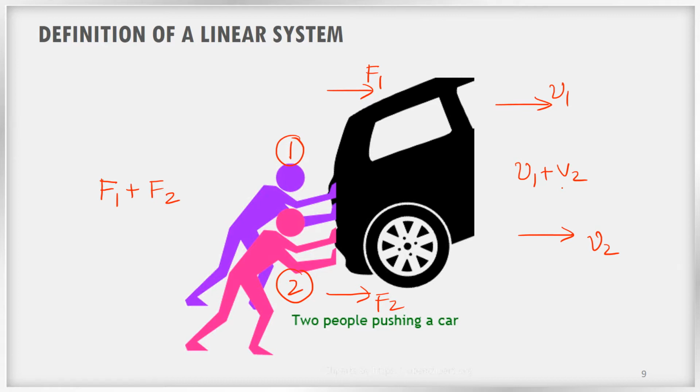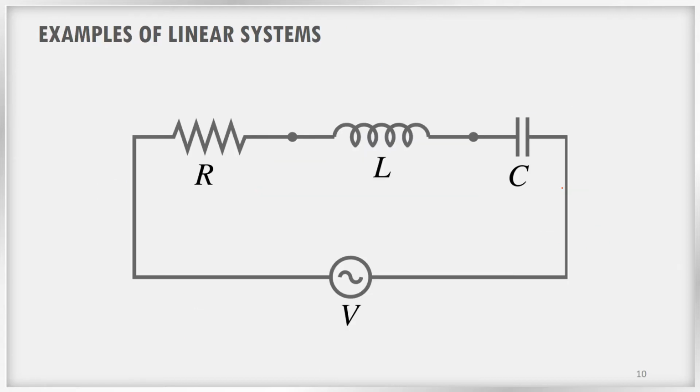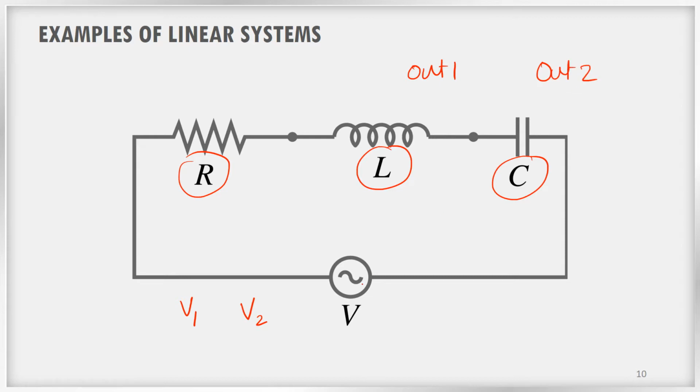So what is the practical example of a linear system? All the electrical circuits containing resistors, inductors and capacitors are examples of linear systems. For example, if you give a voltage V1 and get some output response, let us say output 1, and then you give a voltage V2 and you get some output response, output 2.